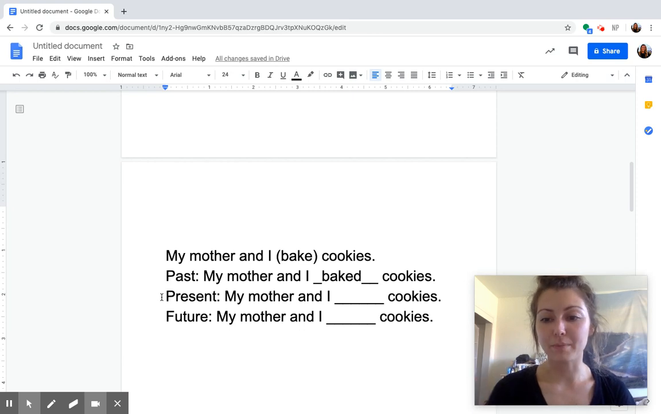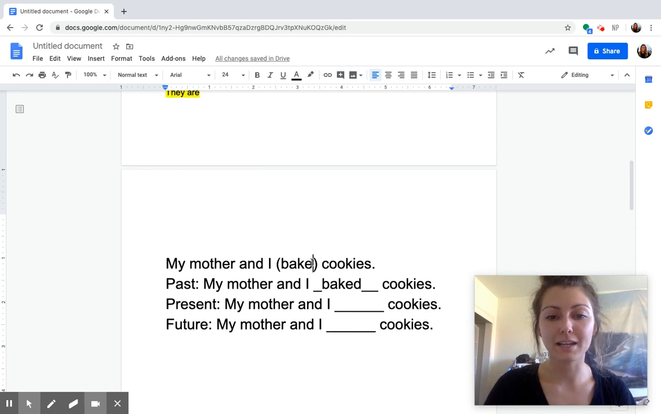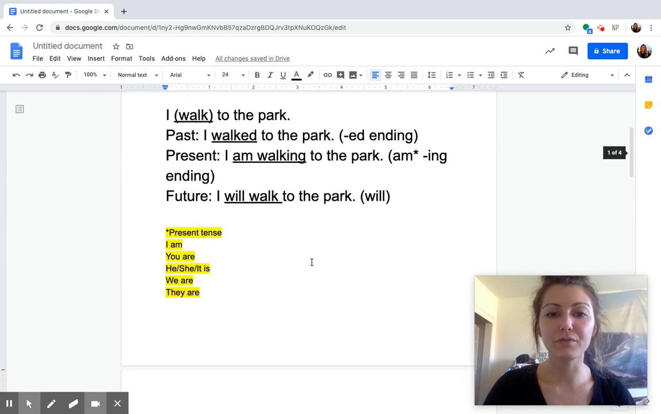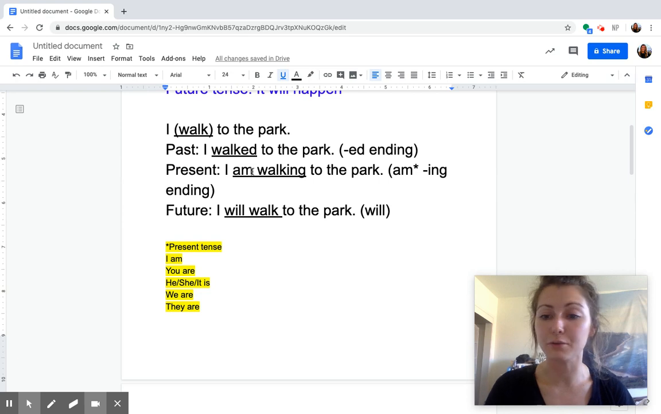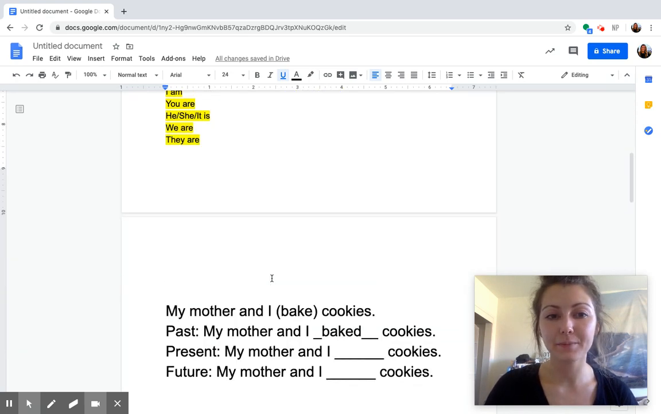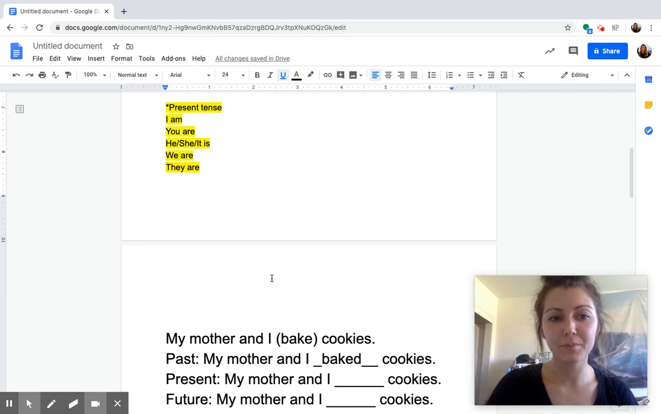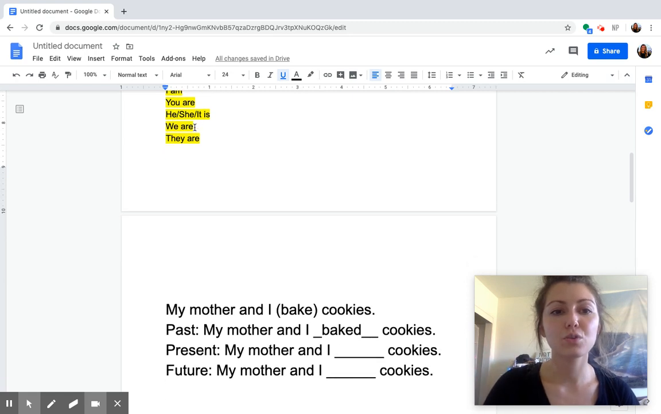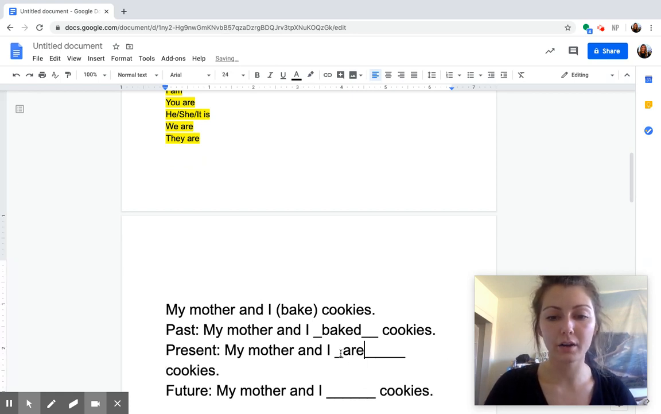Second sentence in your composition book, right below it, we're going to do the present tense. So if your mother and you are working right now in the kitchen on baking those cookies, remember, taking that verb bake, we first need to figure out what we're going to add in front of bake. Here it's my mother and I. That's two people. So we would say we are. So we're going to use my mother and I are.